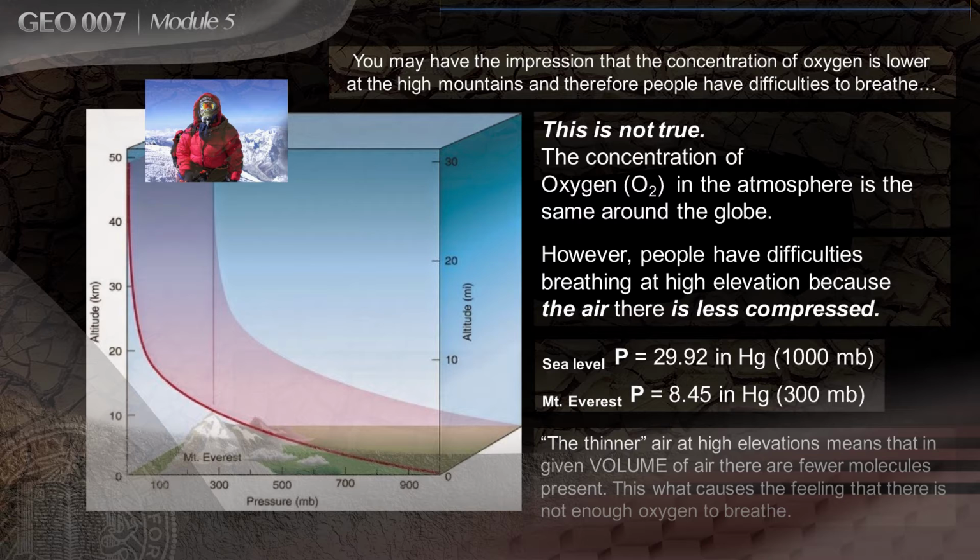Compare the pressure of the air at sea level and at the elevation of Mount Everest. Everest is the highest mountain on the Earth, 8,848 meters.